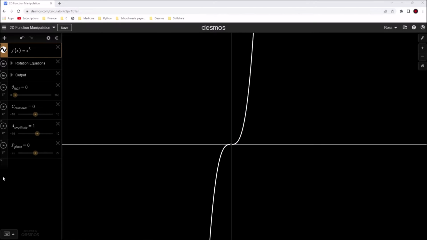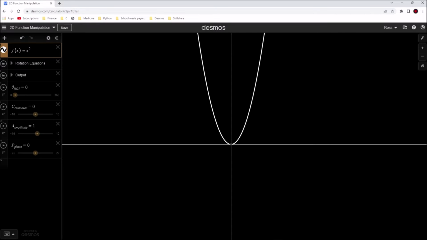In this video we're going to look at manipulating a function of one variable on the 2D plane. So the function we have at the moment is f of x is equal to x cubed, so we can change this to any function. So let's change it to x squared. We can rotate it around a point, 360 degrees.